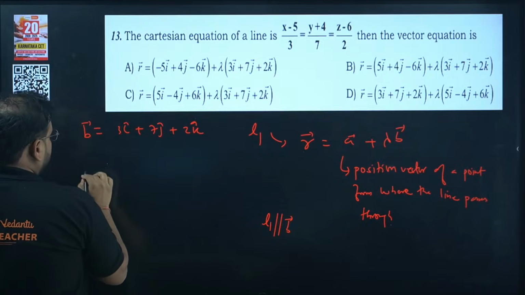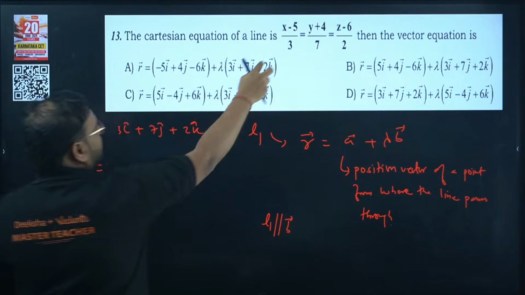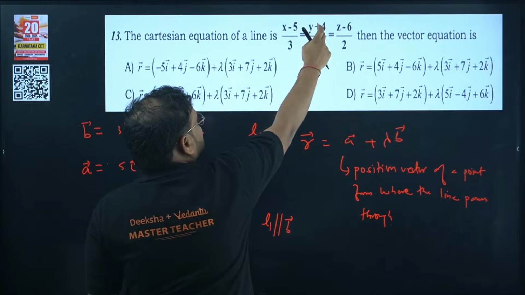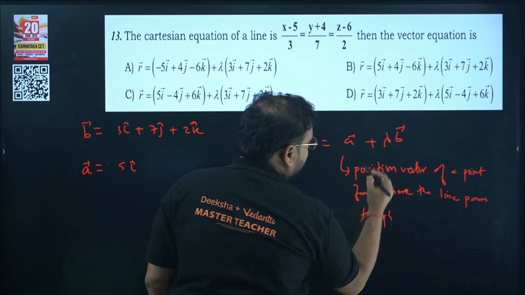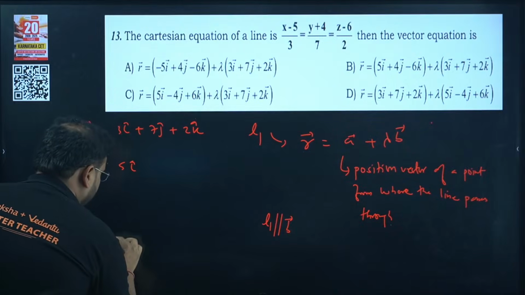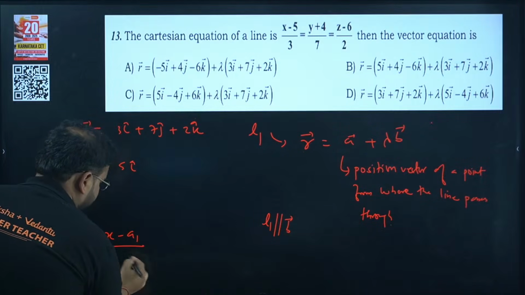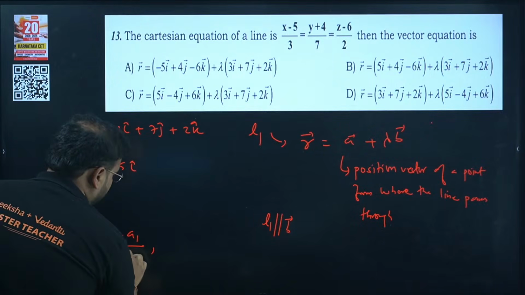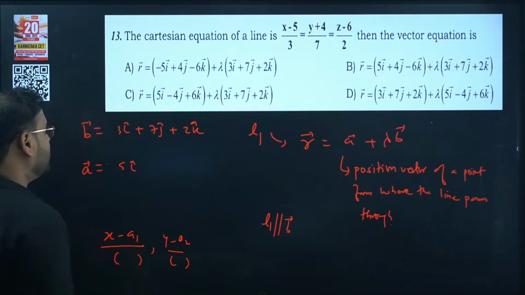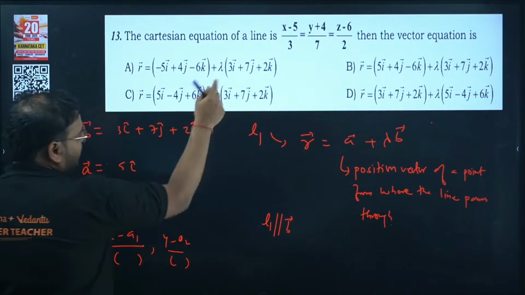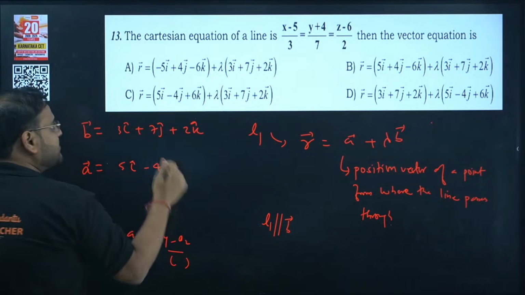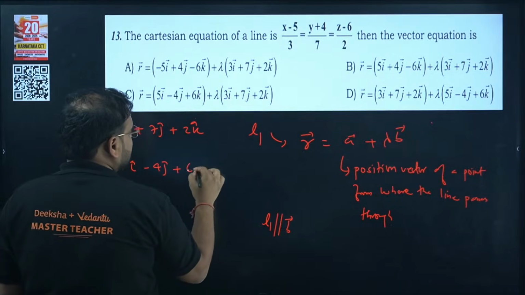And what is the vector A? From here, 5 will become 5i cap. The y term is plus 4, right? If you remember the standard form of Cartesian, it is x minus a1 by whatever, and y minus a2 by this, and so on. So if you compare, you get a1 as 5, a2 as minus 4, because it is plus 4, so minus of minus 4 will be plus 4, and we have here plus 6k.